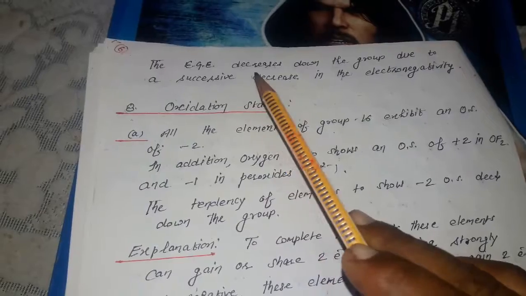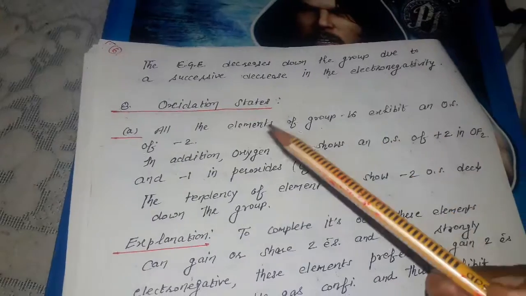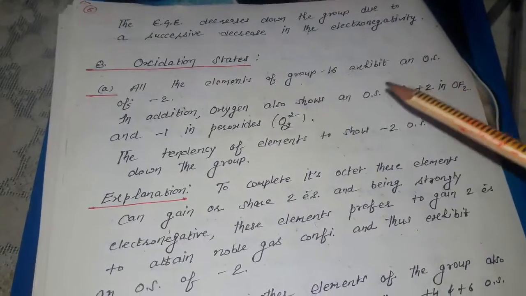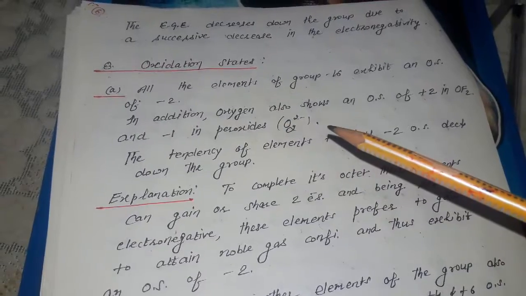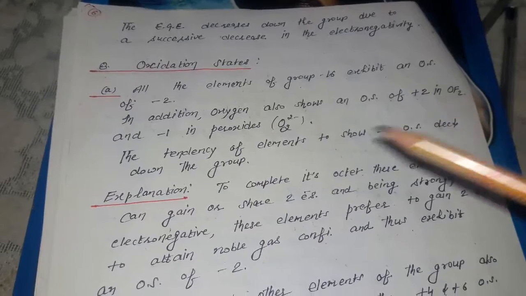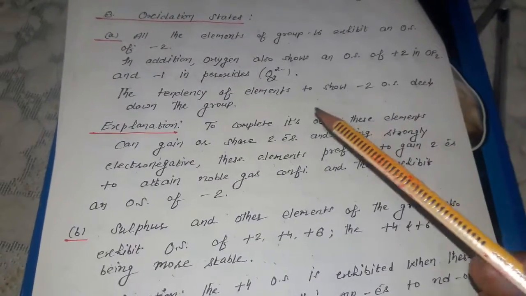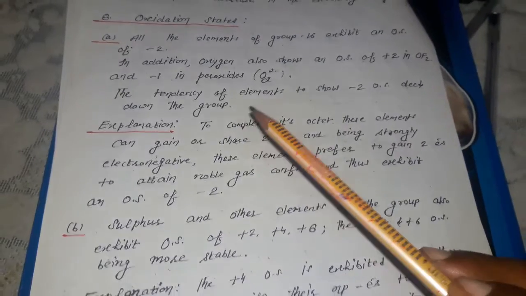The next property is oxidation state, but one point is left. The electron gain enthalpy decreases down the group due to a successive decrease in electronegativity. Next point is oxidation state. All the elements of this group exhibit an oxidation state of -2. In addition, oxygen also shows the peroxide form, and an oxidation state of +2 in OF2 and -1 in the peroxide state. The tendency of elements to show the -2 oxidation state decreases down the group.